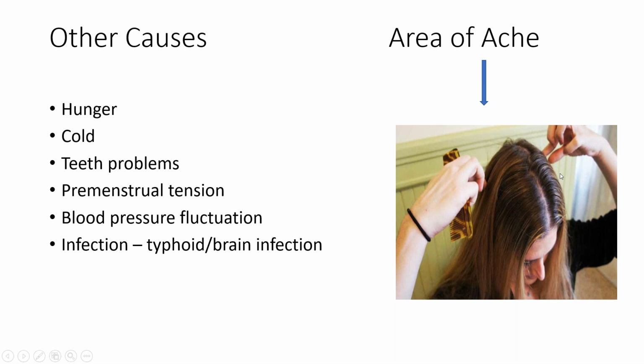जिसमें ये वाला area head का, जिसको crown of the head बोलते हैं, parietal head बोलते हैं, वो involve होता है. So ऐसे कौन से reasons हैं जिसमें केवल ये वाला headache होता है? Fine. So hunger, cold, कोई भी weather changes की वजह से cold, teeth problems, any premenstrual tension, blood pressure fluctuation, either too high or too low, or any infection. The infection could be either intestinal infection, brain infection, so कोई भी type of infection. So in these causes में the area of ache is this part. All right. So this was all about the types of headache.